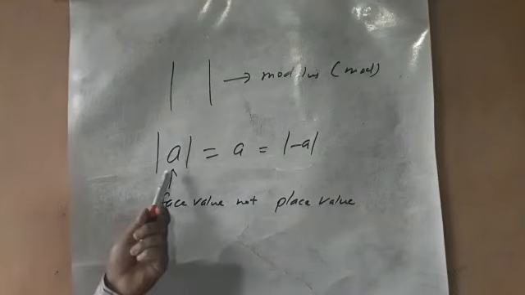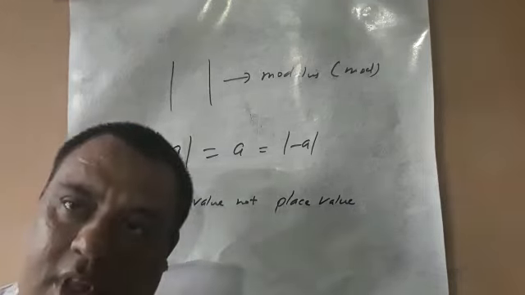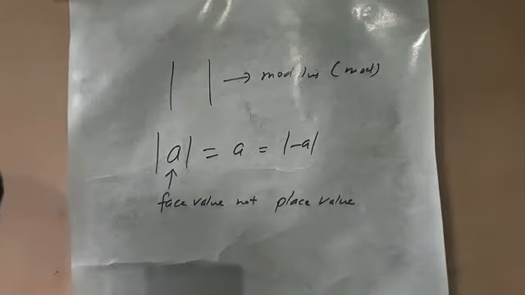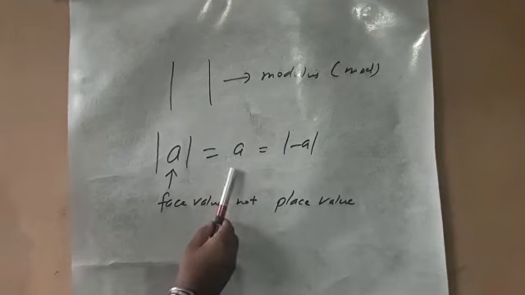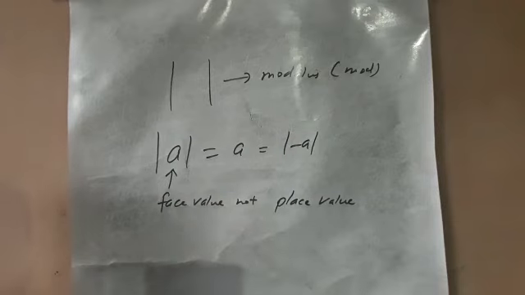We are only taking the identity of that particular digit, number or figure. We do not consider where it is situated, whether it is on the left side of 0 or on the right side of 0. We only consider the identity of the number itself.